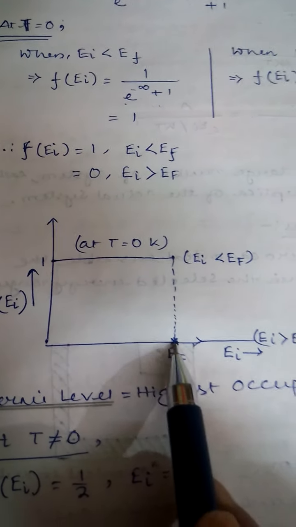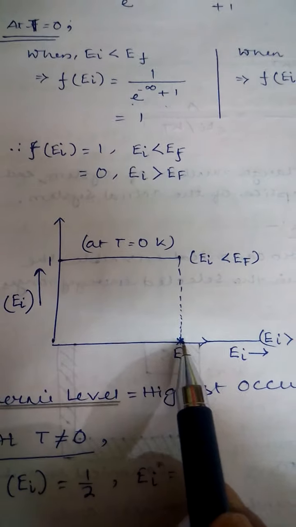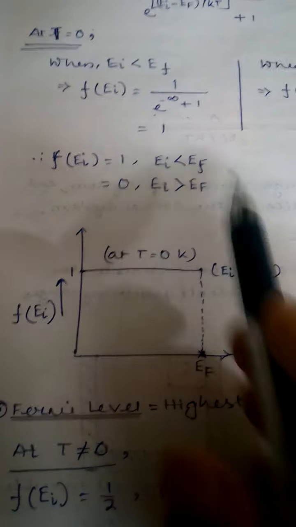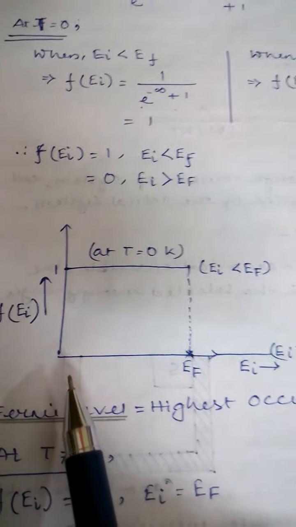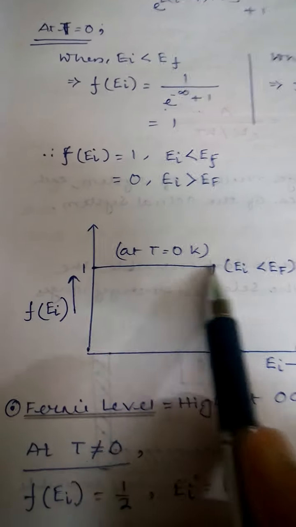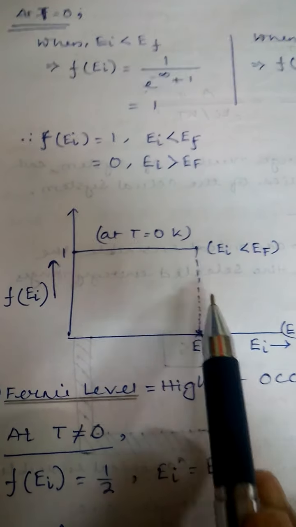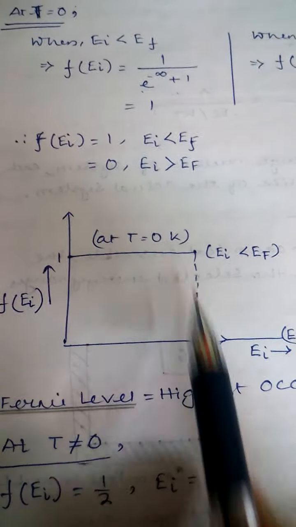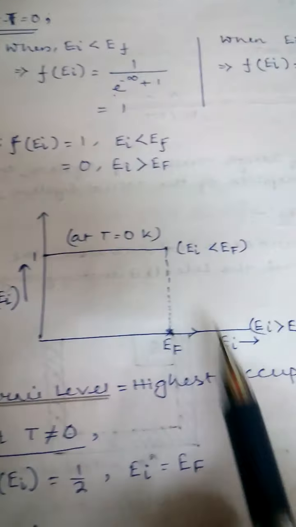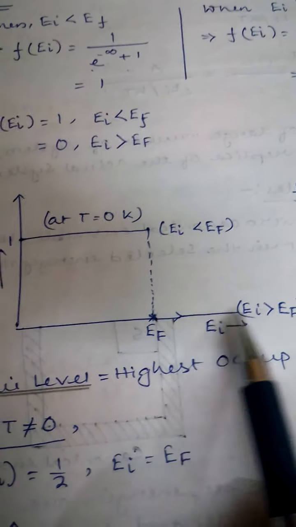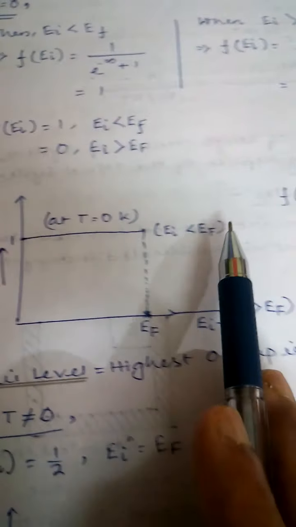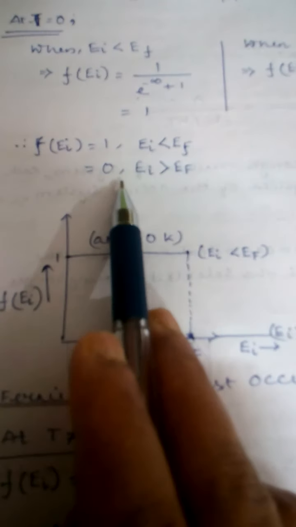Since it is on the energy axis, the Ei axis, let it be EF. So this is the range up to which F equals 1. So Ei less than EF means up to EF it is 1, and beyond EF, Ei greater than EF, it becomes 0.